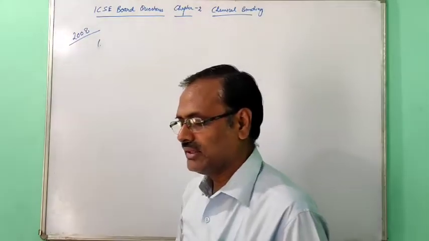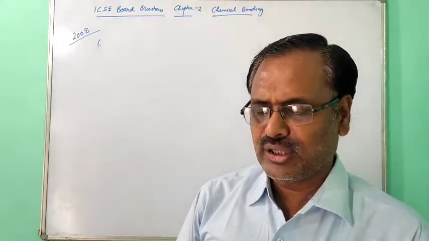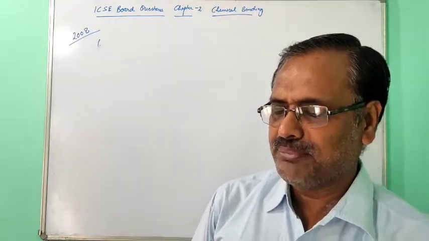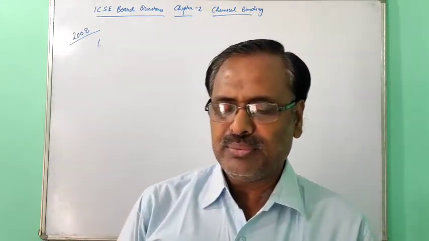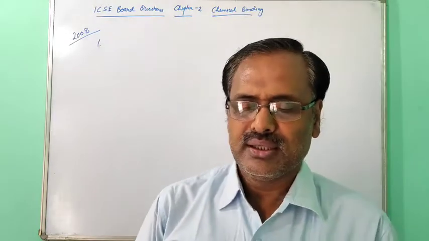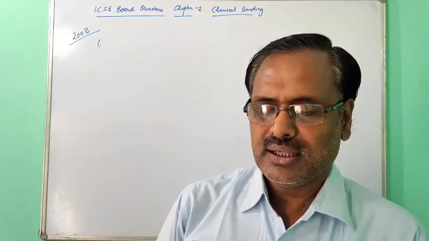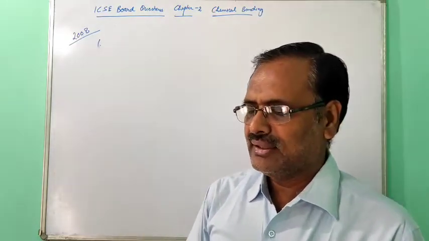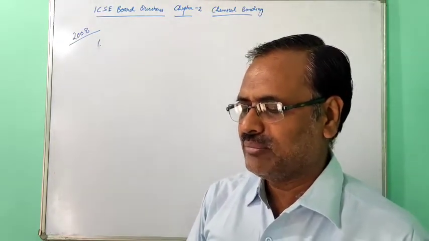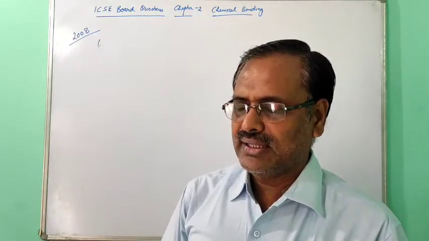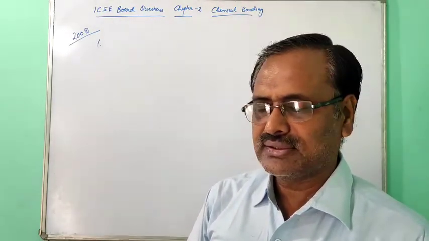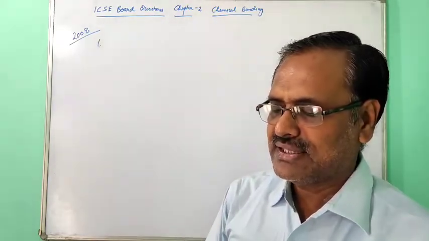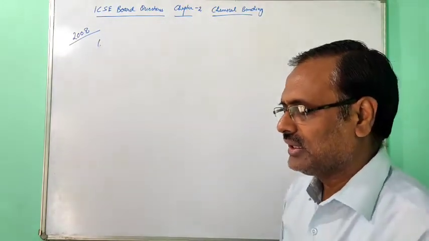First question. State which is not a characteristic of an electrovalent compound. Some points are given and you have to find out which does not belong to the electrovalent compound. Conducts electricity when molten, it is correct. High melting point, that is also correct. Consists of positively charged ions, that is also correct. Ionizes when dissolved in water, that is wrong.